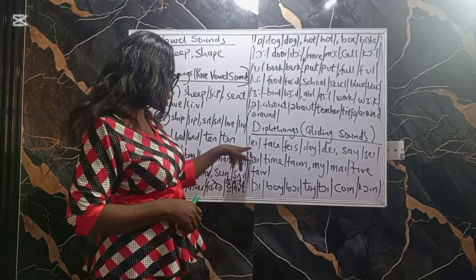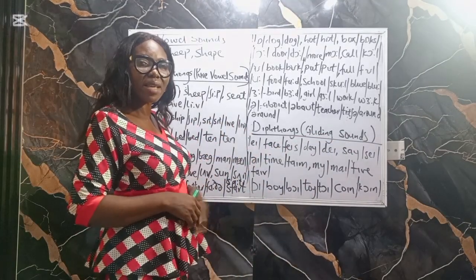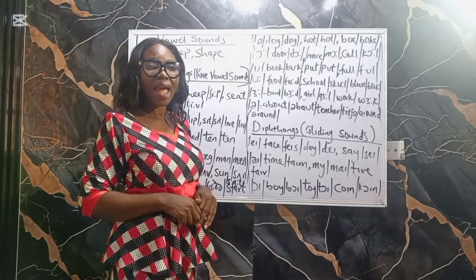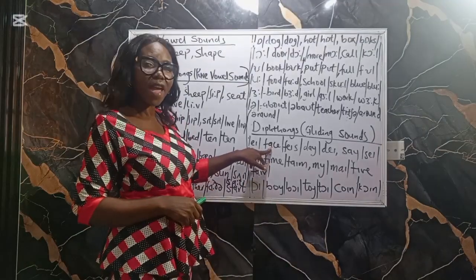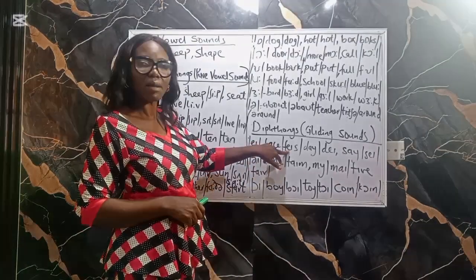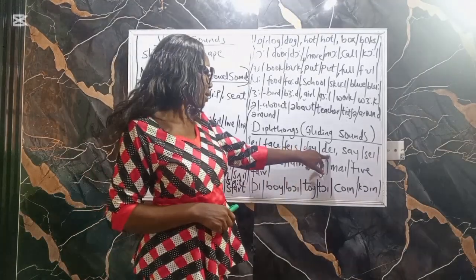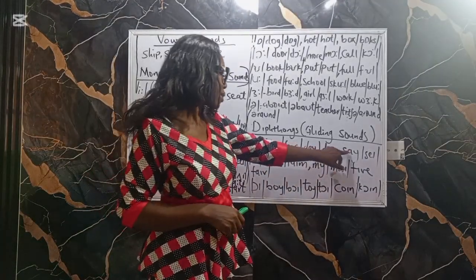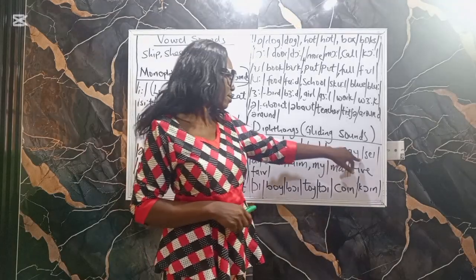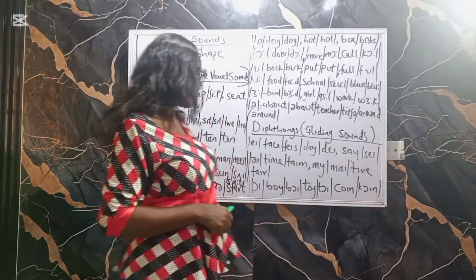So we are starting with A. Say it. A. We have face. They. Say.